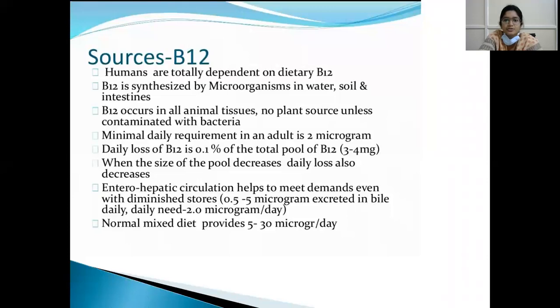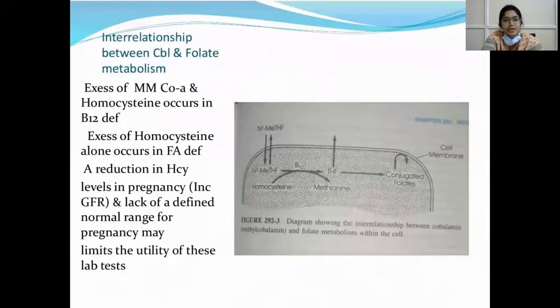Enterohepatic circulation helps to maintain the demand even with the diminished stores. 0.5 to 5 microgram is excreted in the bile daily. Daily need is 2 microgram per day. So daily B12 requirement is 2 microgram per day, and a normal mixed diet provides 5 to 30 micrograms per day. Whereas in iron deficiency anemia, total body stores are 2.3 milligram, and the average requirement is 4 milligram per day. So what is the interrelationship between cobalamin and folate metabolism?